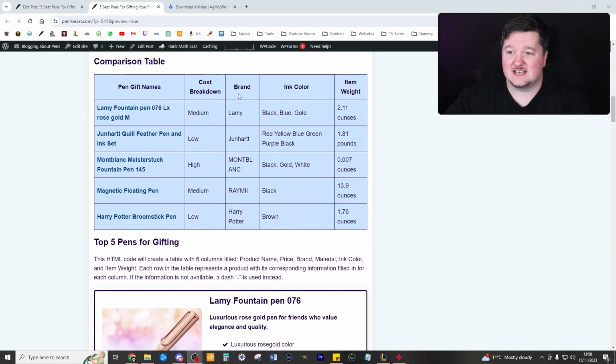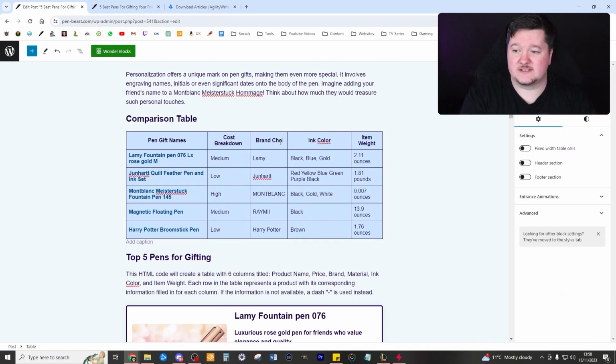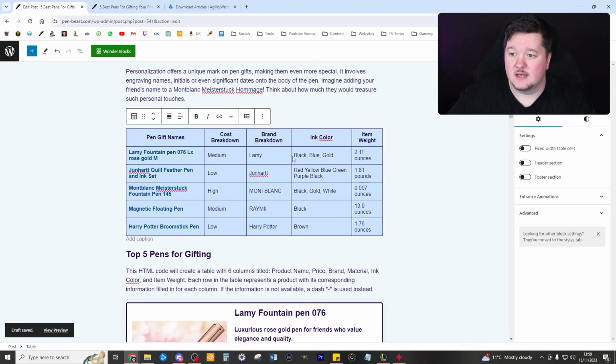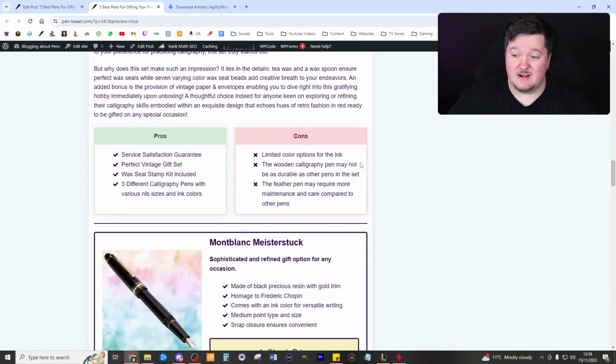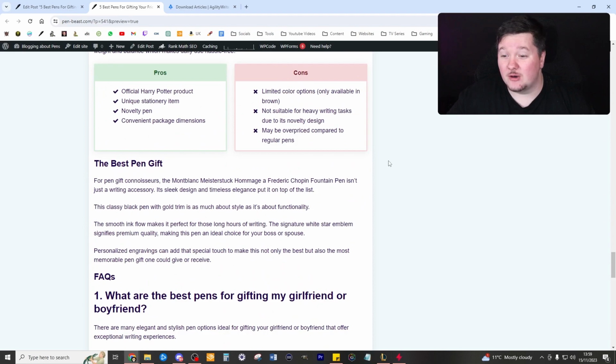I probably would actually extend this section out here and say brand choice. Changed it to brand breakdown, and the reason is I just want to make it a bit longer. But nevertheless, the article looks really, really good, and I'm really happy with how this looks. So I'm going to go ahead and get that posted now.